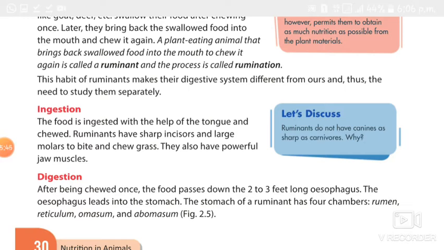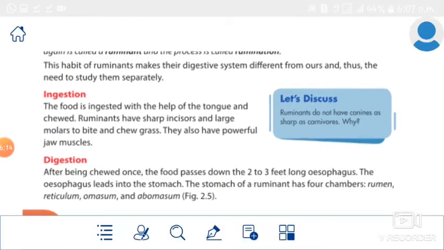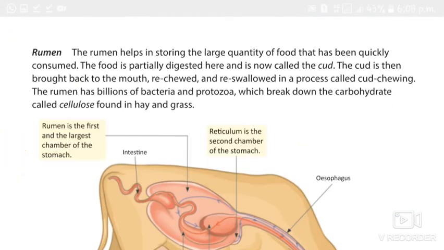The stomach of the ruminant has 4 chambers, that is rumen, reticulum, omasum and abomasum. What are they? Rumen, reticulum, omasum and abomasum. So let's learn about the rumen first. See here, the rumen is the first chamber of the ruminant stomach.